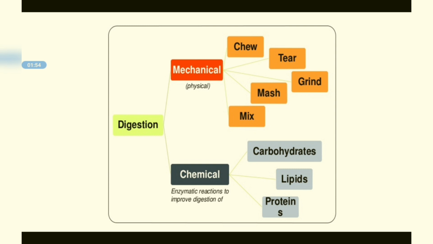Now there are two types of digestion: mechanical, which is called physical, and chemical. Now, in mechanical digestion, we chew, tear, grind, mash, and mix the food with the saliva. Chemical digestion involves enzymatic reactions to improve digestion of carbohydrates, lipids, and proteins.